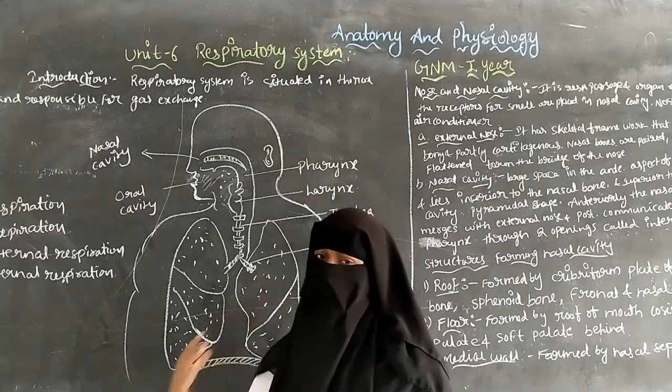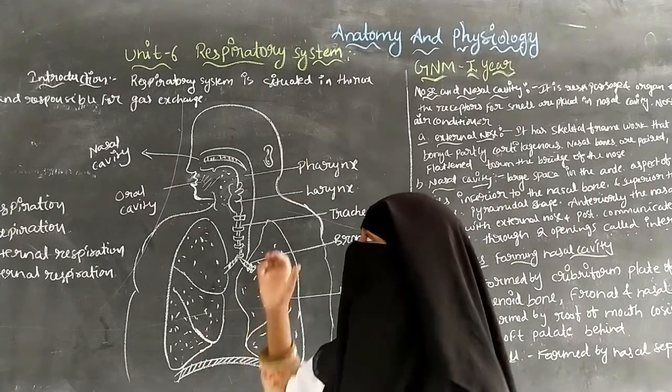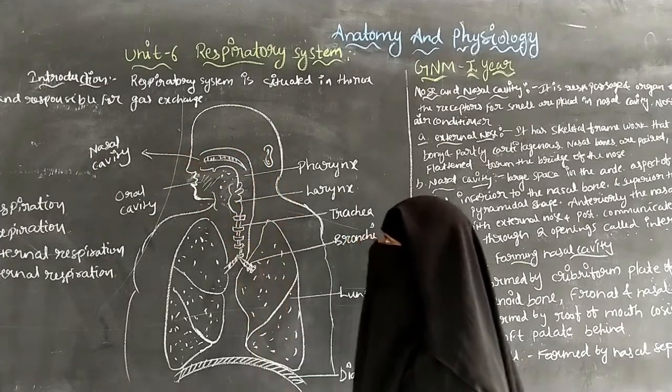In this respiratory system, first we are going to discuss the introduction.